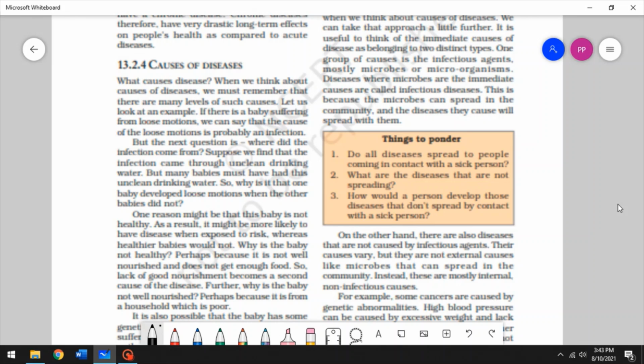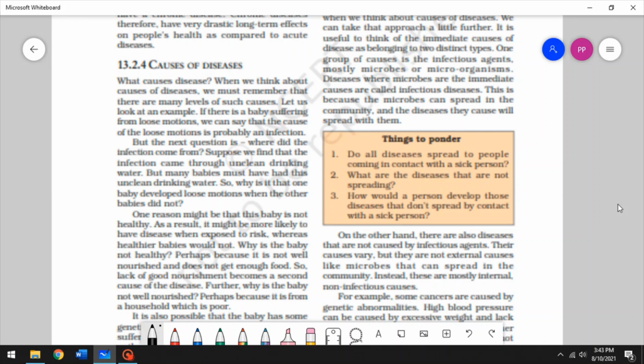So if there is a baby suffering from loose motions, we can say that the cause is probably an infection, right? But the next question is, where did that infection come from? Suppose we find that the infection came through drinking unclean water, right? This is very common in rural areas where the water is not very clean, and because of that, babies have many diseases like fever, loose motions. They have cough, all of that.